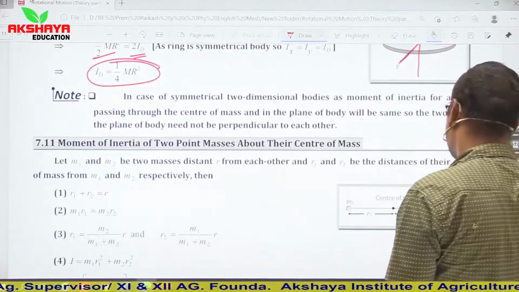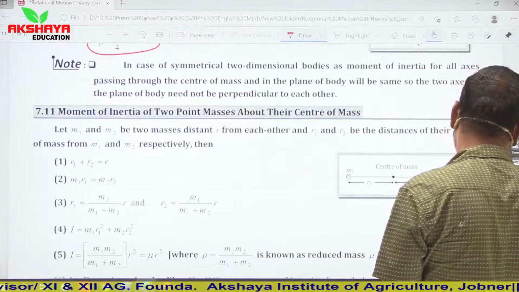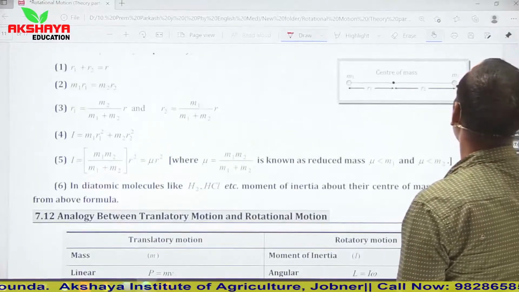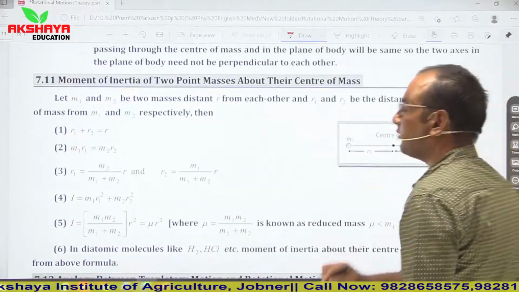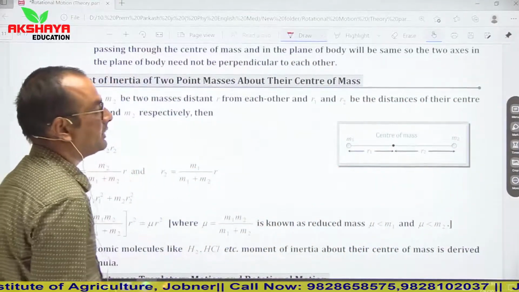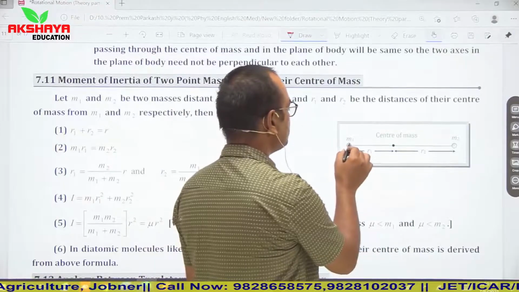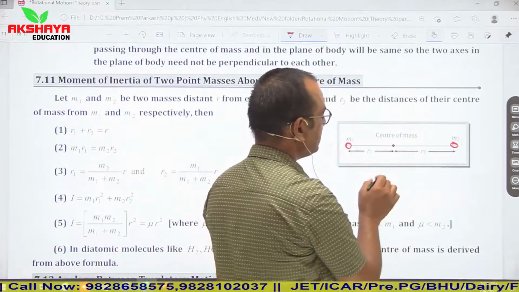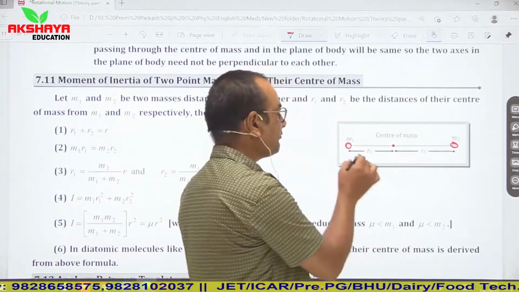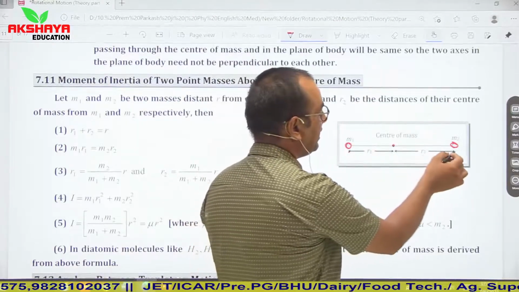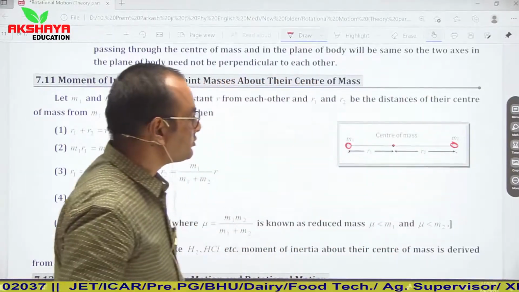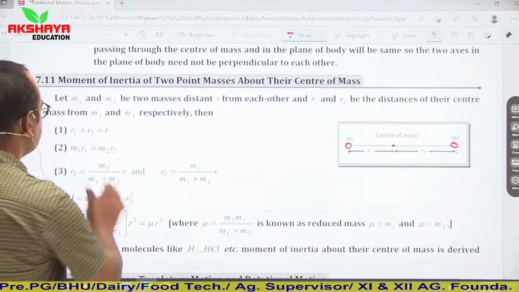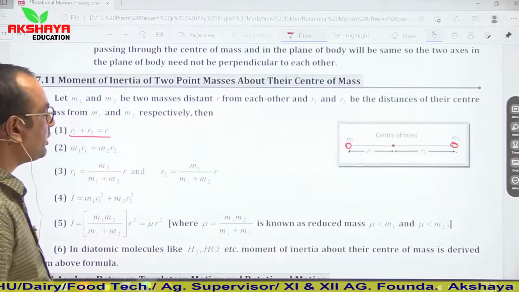Then, moment of inertia of two point masses about their center of mass. सो 2 पॉइंट मासेज की बात हो रही है किसी भी सिस्टम में, वहां पर कैसे moment of inertia हम calculate करेंगे. So let us consider that these two point masses are m1 and m2, and this is their center of mass. This center of mass is situated at r1 distance from mass m1 and at r2 distance from mass m2. Let us say the total separation between the objects is r1 plus r2 is equal to r.